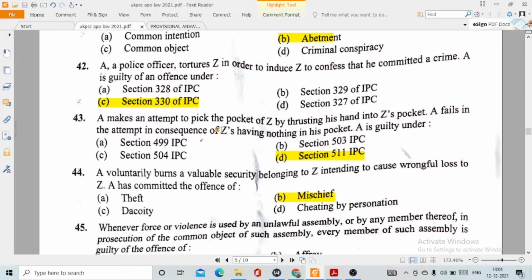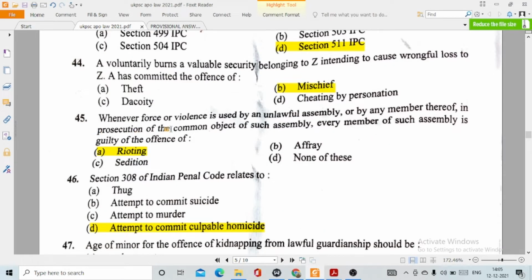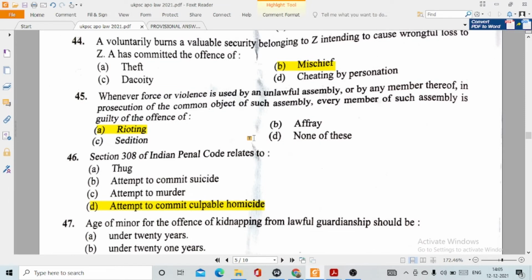Question number 43. A makes an attempt to pick the pocket of Z by thrusting his hand into Z's pocket. A fails in the attempt in consequence of Z having nothing in his pocket. A is guilty under option number D, section 511 of IPC. 44. A voluntarily burns a valuable security belonging to Z, intending to cause wrongful loss to Z. A has committed the offence of option number B, mischief. 45. Whenever force or violence is used by an unlawful assembly or by any member thereof in prosecution of the common object of such assembly, every member of such assembly is guilty of the offence of option number A, rioting.